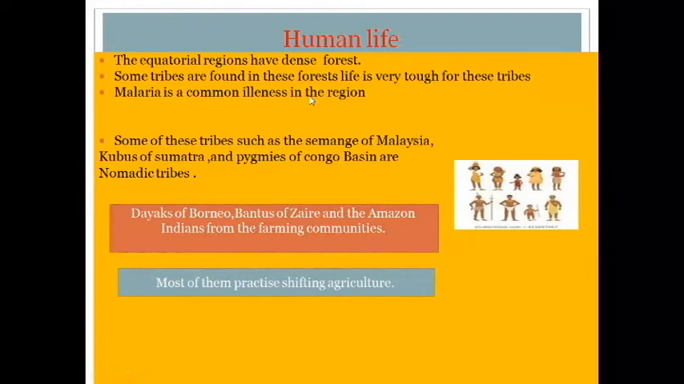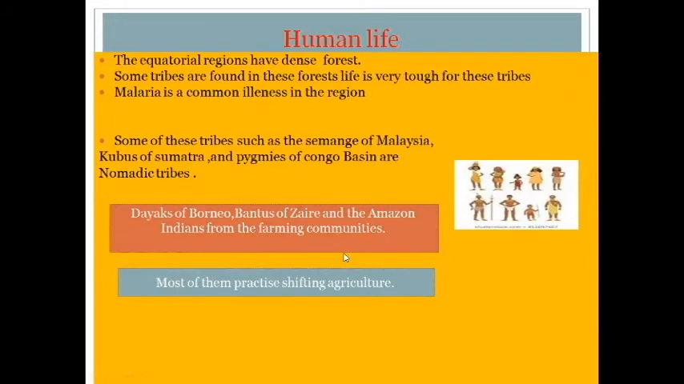Malaria is a common illness in this region. So what is the disease? Malaria is a common disease in this region. Some of these tribes, such as the Semang of Malaysia, Kubus of Sumatra, and Pygmies of the Congo basin, are nomadic tribes.